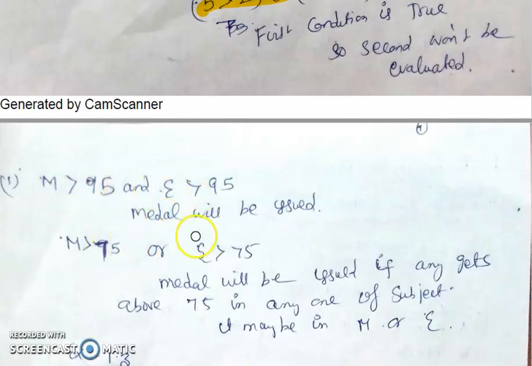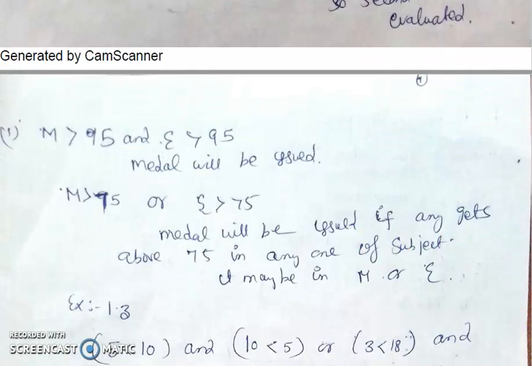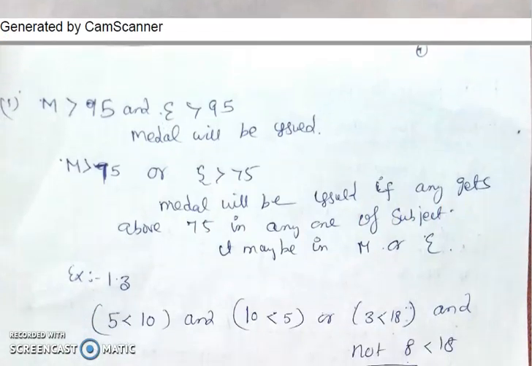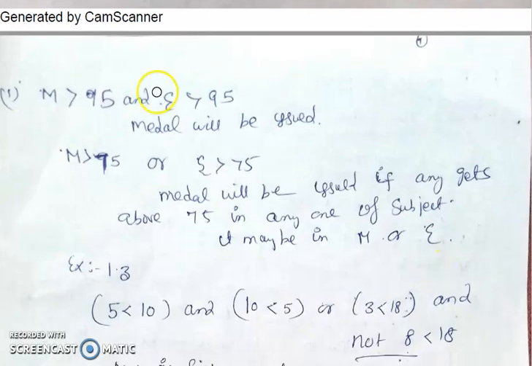In the or case, if you get above 75 in any one of the subjects, you will get the medal. So maths greater than 75 or English greater than 75: if any one of the conditions is true, the medal will be issued. But in the and case, both conditions must be true.